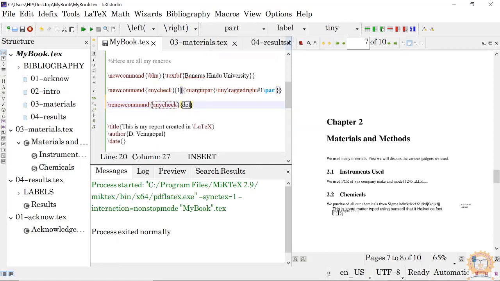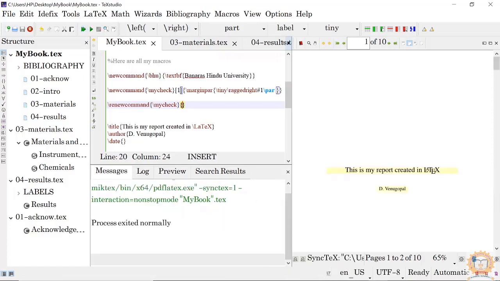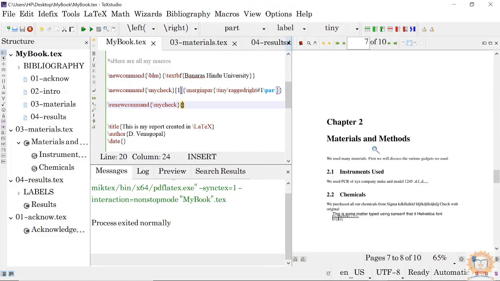Simply leave these brackets empty. So whatever we have put in my check will be gobbled up. Okay. Now go to the page. See, everything is taken out. Now you can simply print it and give it to your supervisor to check.